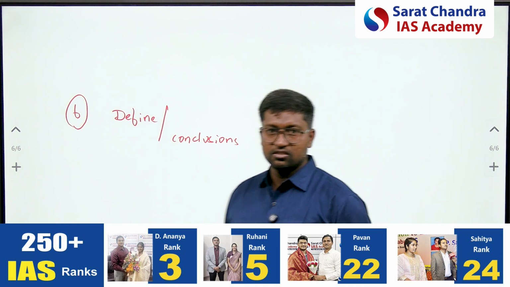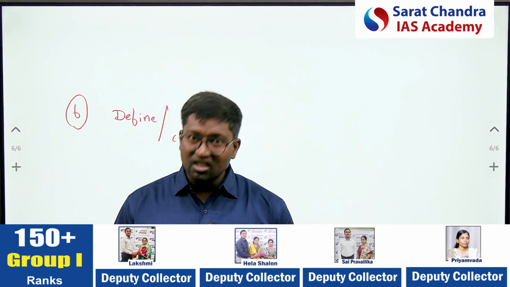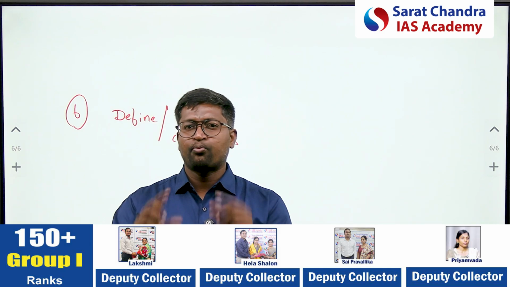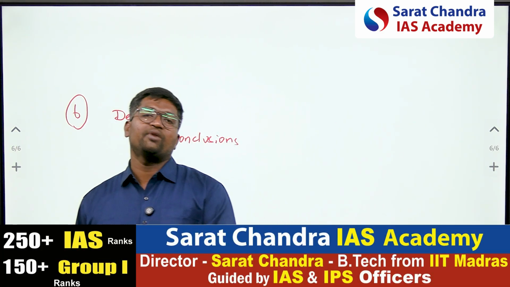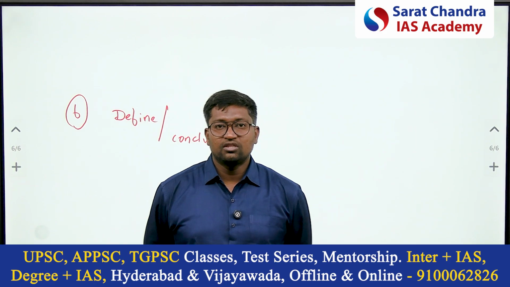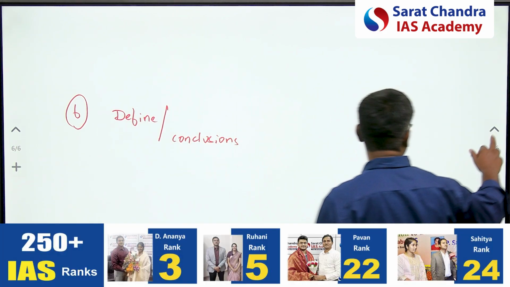This is very important. For the most recurring topics and major themes, you do not have a proper structured model answer which can be replicated in the exam hall.